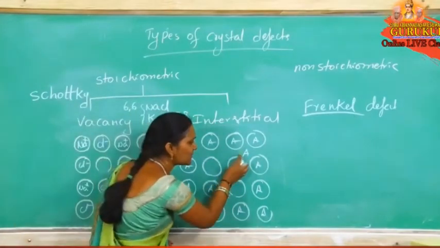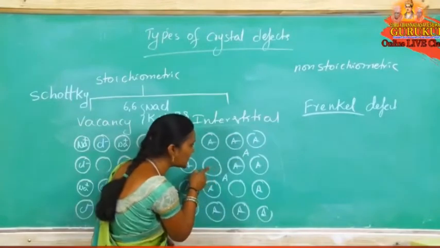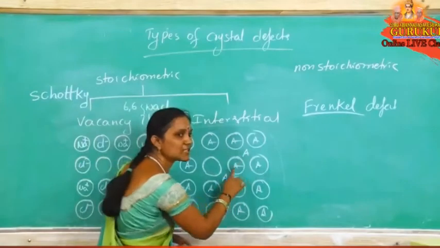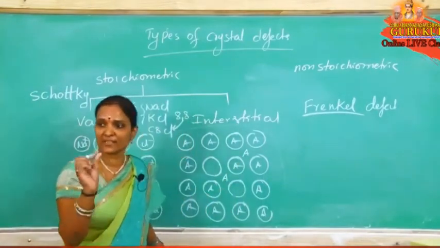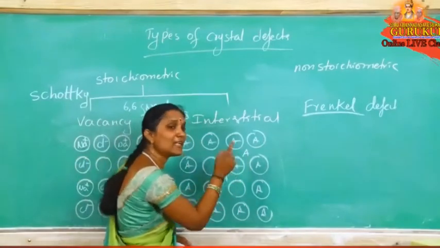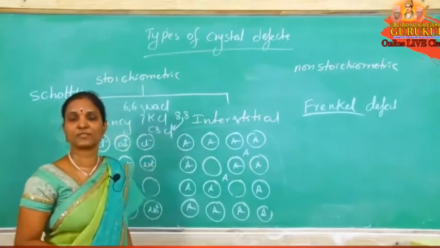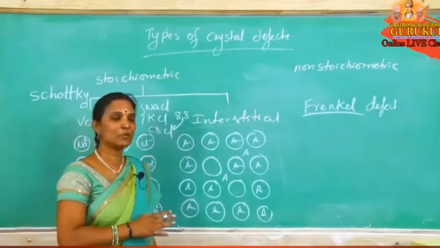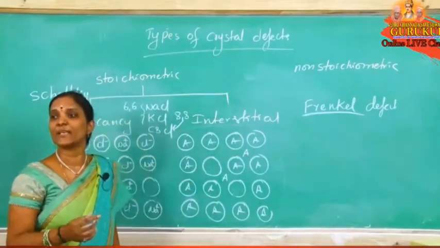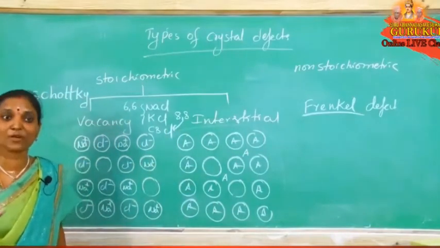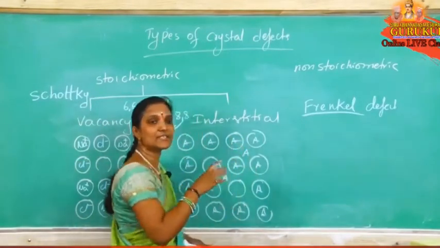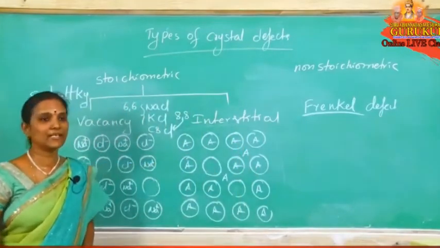If the size is very small, then instead of the lattice site, during that arrangement, when proper temperature is not maintained, the particles occupy interstitial voids. The size is small and the void size is also nearly similar, so it occupies the interstitial voids. So there is displacement from the original lattice site to interstitial voids. That's why the defect name is interstitial defect: missing from lattice sites and occupying the interstitial voids.